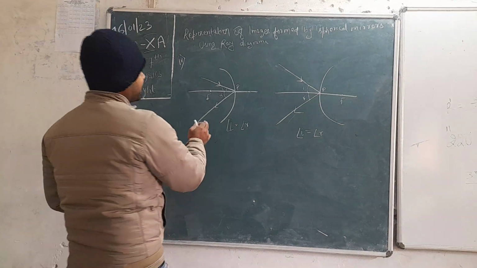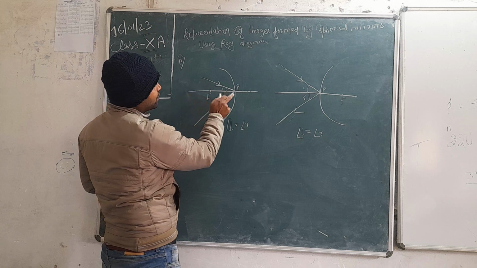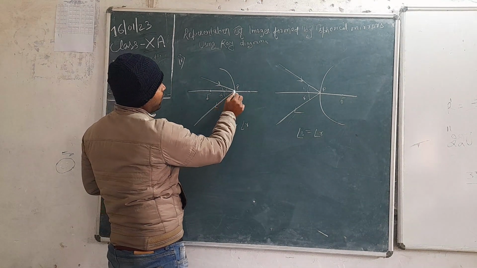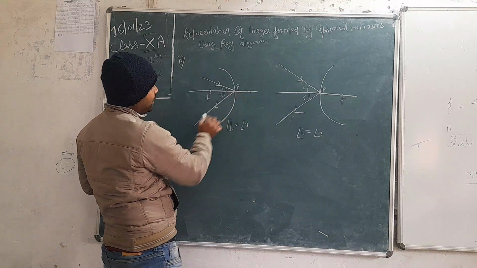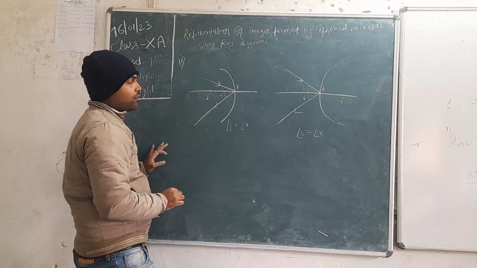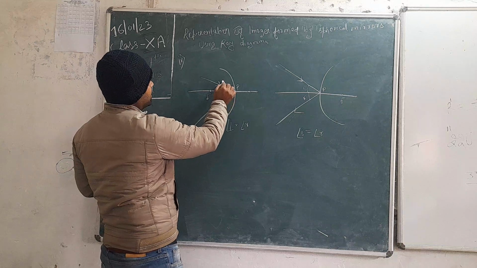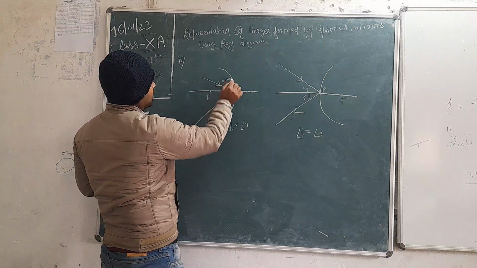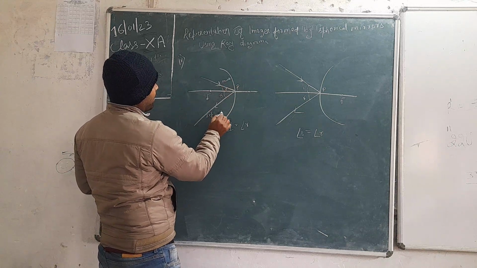And the fourth case is, if a ray is coming obliquely to the spherical mirror, after reflection it goes obliquely. So angle of incidence is equal to angle of reflection. Whatever the angle it is coming, this is the incident ray, and this is the reflected ray.